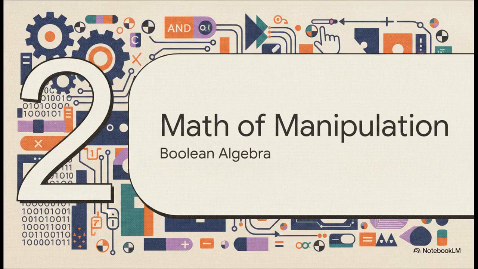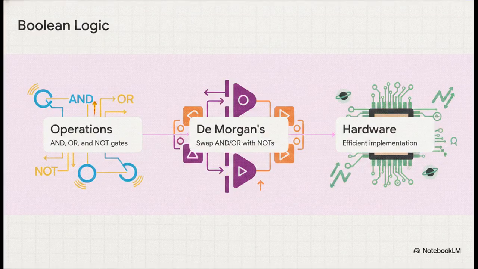Section 2. The mathematics of manipulation. Boolean algebra. Okay, so we've established the abstraction, but how do we actually manipulate it in practice? We do it using Boolean algebra, which was actually developed by George Boole nearly a century before the first electronic computer even existed. Every single classical computation boils down to AND, OR, and NOT operations.